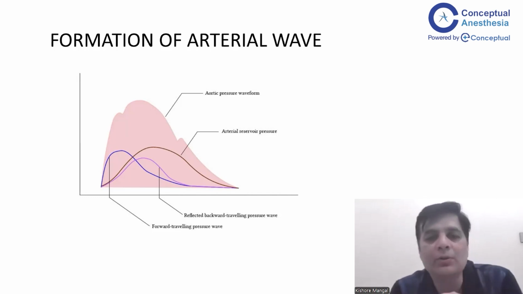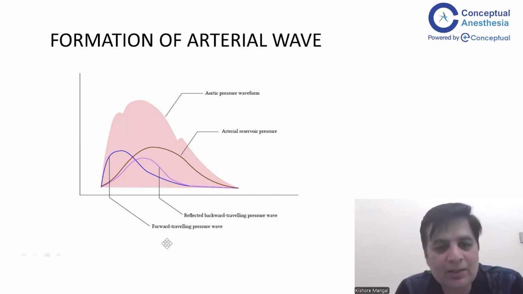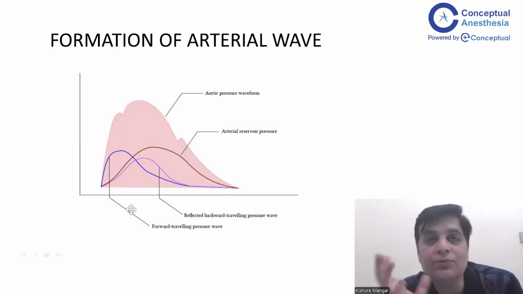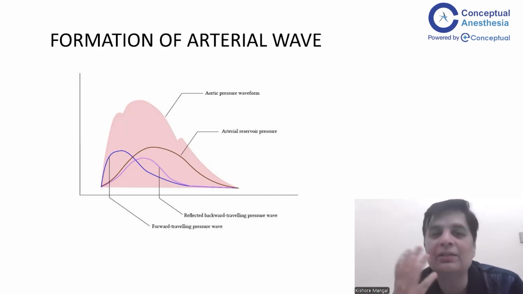So first we talk about when there is a systole happening and the heart is ejecting some blood into the aorta. Okay. So this part of the waveform is called the forward traveling pressure wave. And this is what we understand of a heart and the tubes, that we are ejecting some blood. So blood is going into the tube, that is the aorta, and there is a pressure coming because of that. Okay, but it is not that simple.